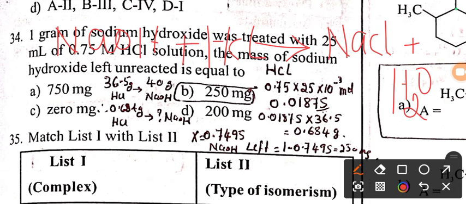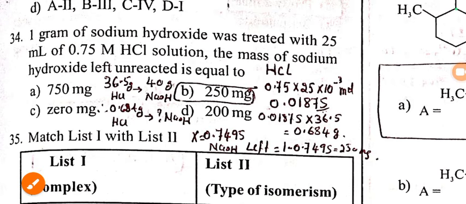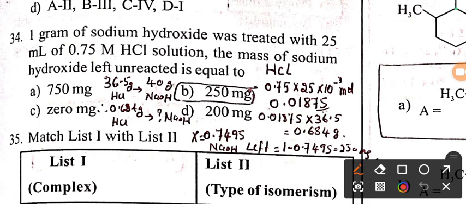So this reaction we should remember. First of all, we need to find out the amount of HCl given in the question, because they have given the volume of HCl and molarity of HCl. So you multiply the molarity of HCl with volume,